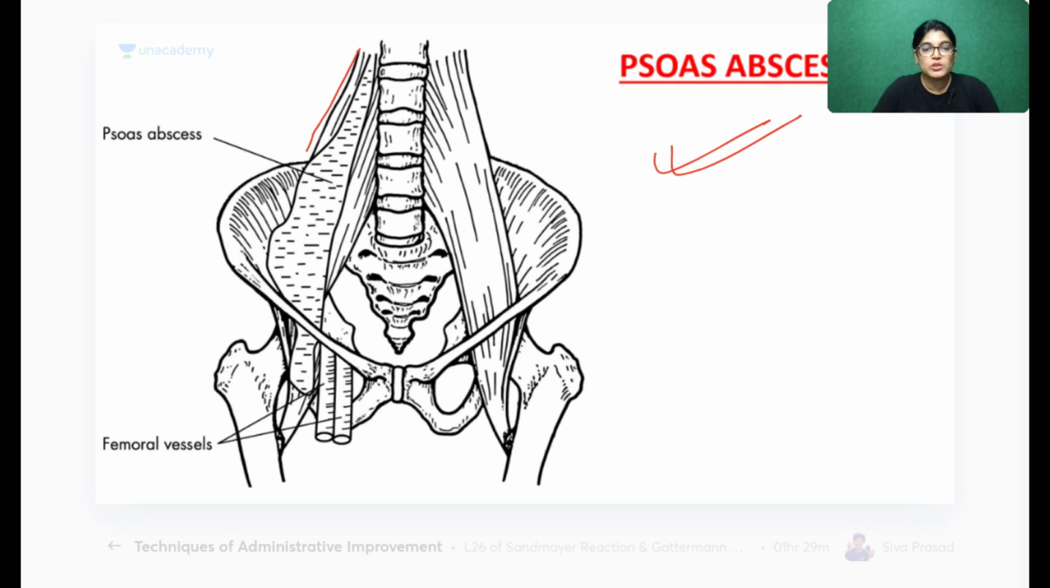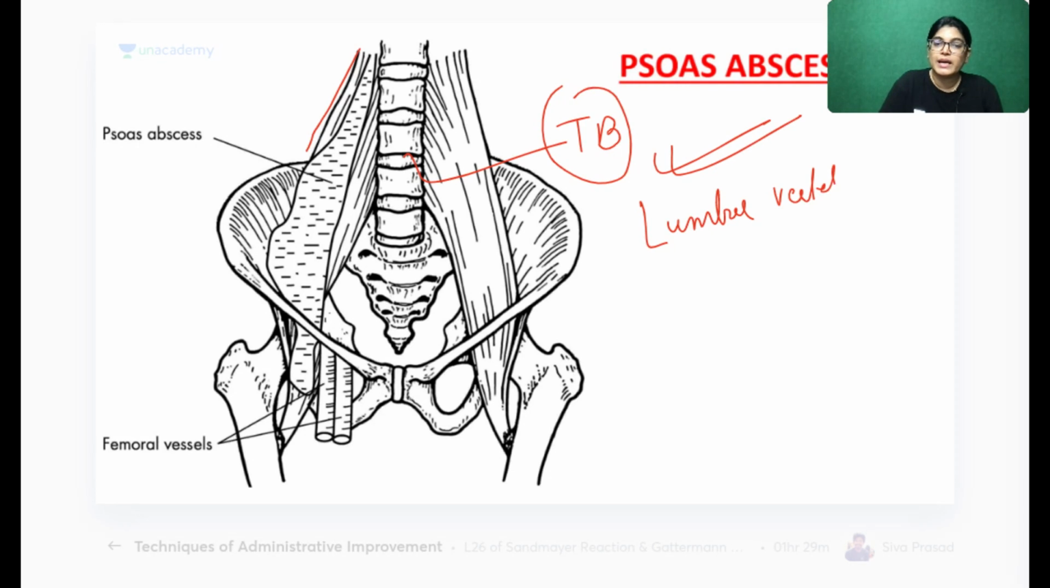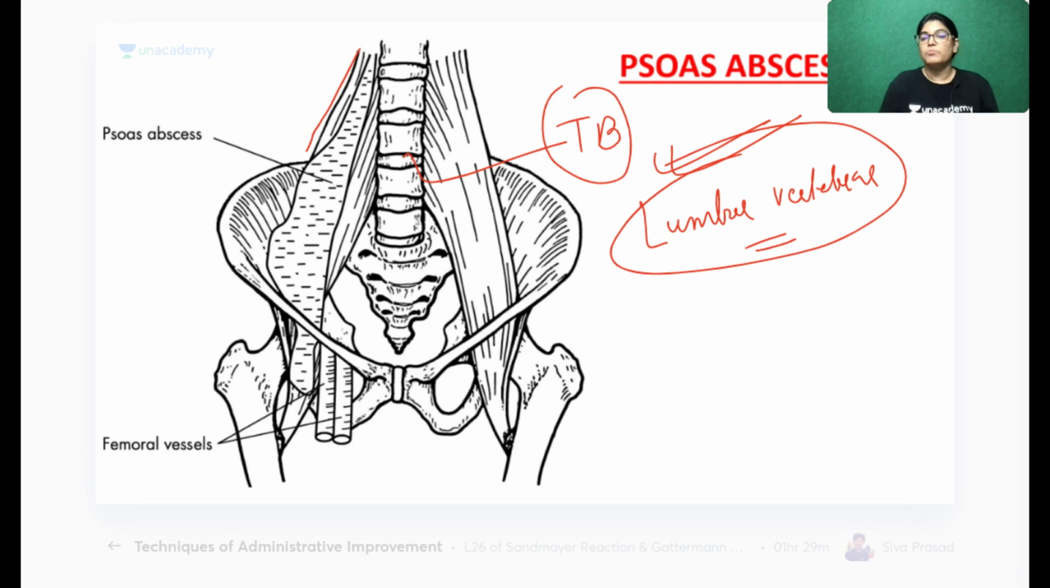Okay. So you can see here this psoas muscle, when reaching the femoral triangle, becomes very thin and tendon-like. That means if there is infection of lumbar vertebrae, in case of tuberculosis and bacterial infection also, TB means tuberculosis, it commonly involves lumbar vertebrae. So there is bone TB, very common. Bone TB hota hai, usme lumbar vertebrae involved hota hai.